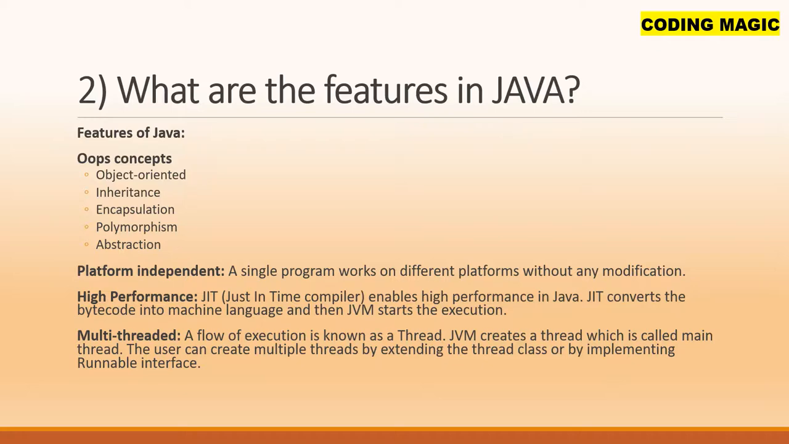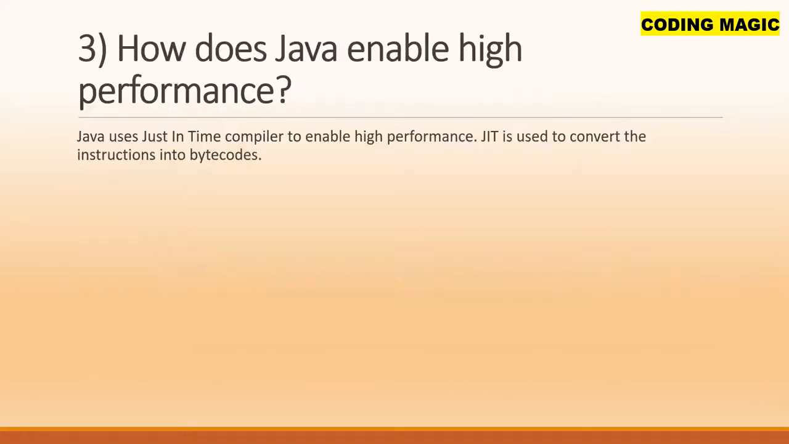Multi-threaded. A flow of execution is known as a thread. JVM creates a thread which is called the main thread. The user can create multiple threads by extending the Thread class or by implementing the Runnable interface.